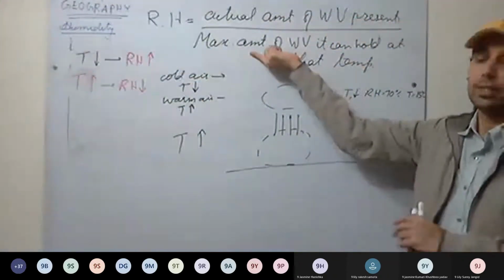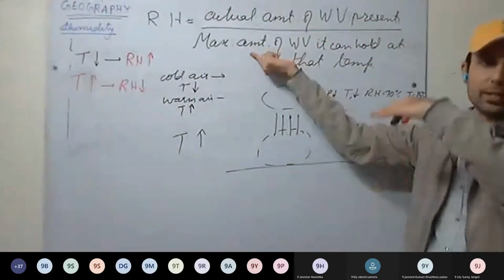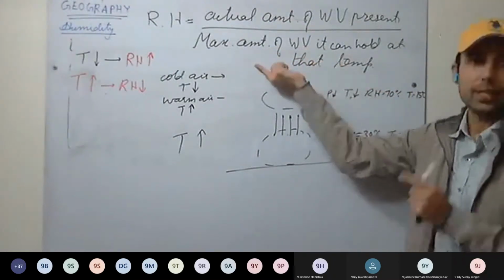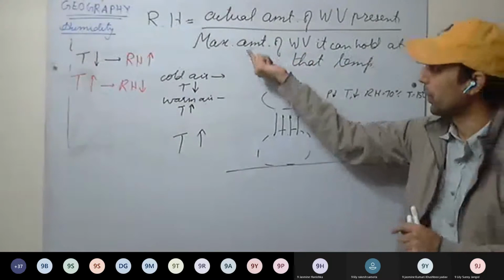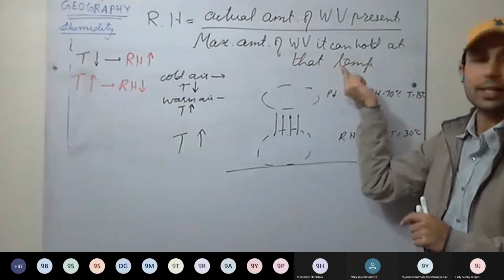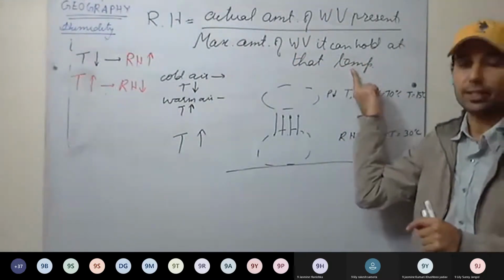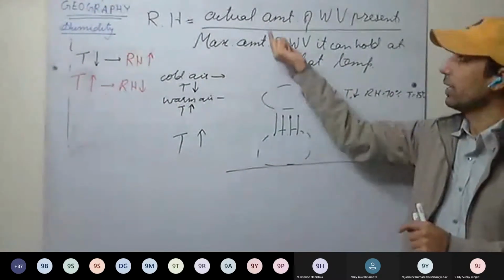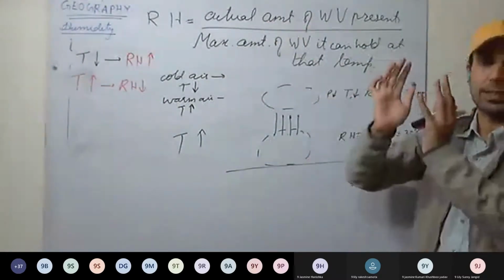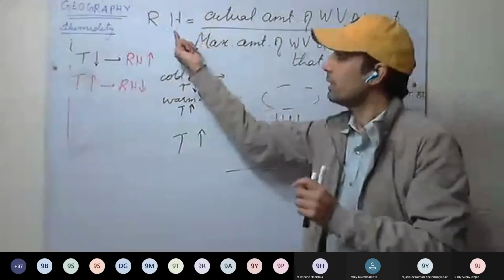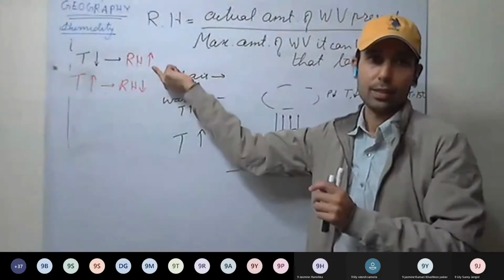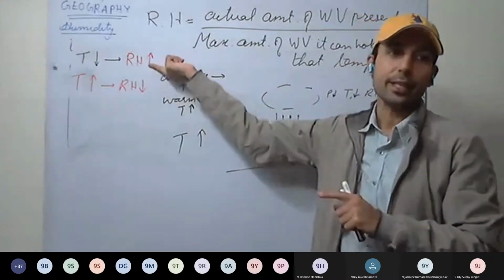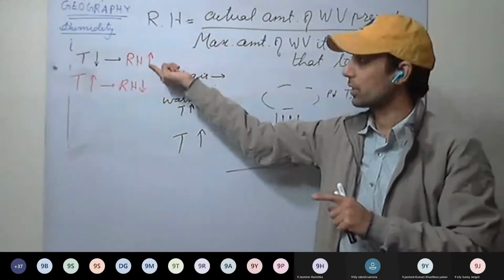See here, as we are going with height, as temperature decreases, air is getting cooled, and cool air has less capacity to hold the moisture. So the maximum amount of water vapor that air can hold at the particular temperature decreases. Temperature decreasing, denominator decreases. The actual amount of water vapor that it is holding remains same. So relative humidity increases. So as air is getting cooled, relative humidity is increasing. Understood this one?